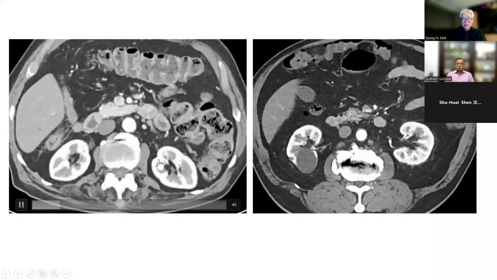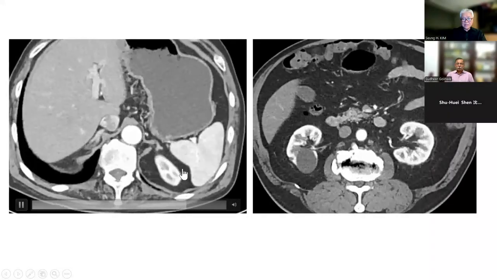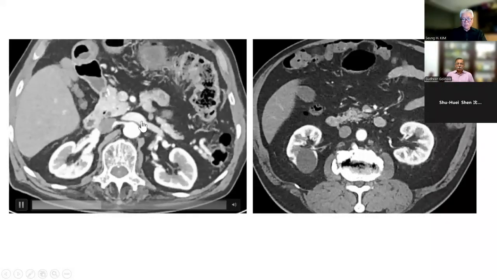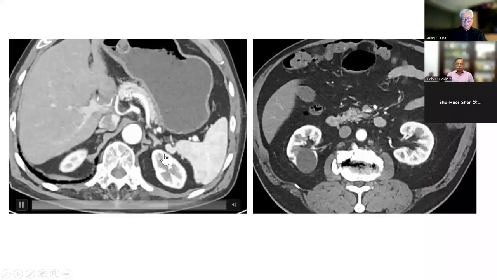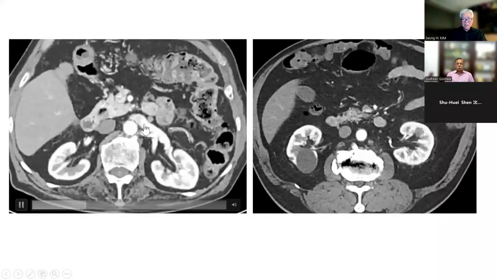In the early phase, cortical phase, contrast enhanced CT, we can see the movement of contrast opacified blood from the left renal vein into the inferior vena cava.